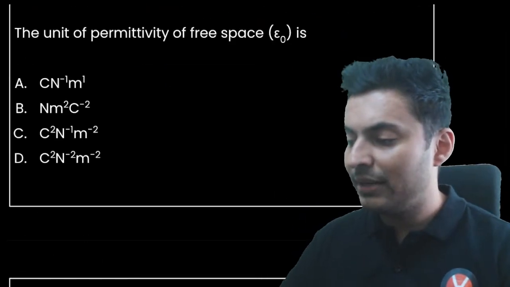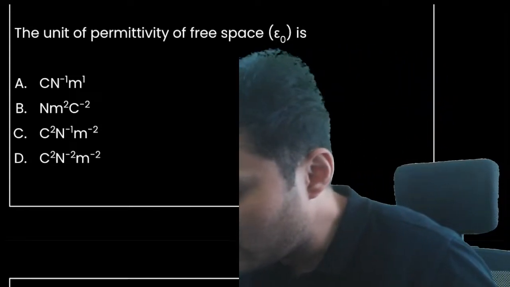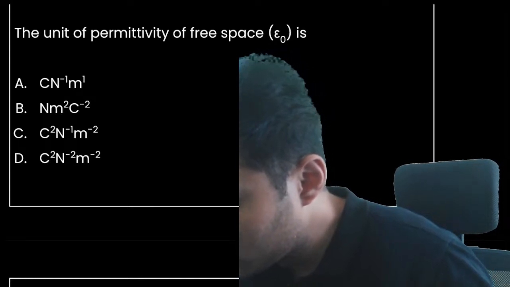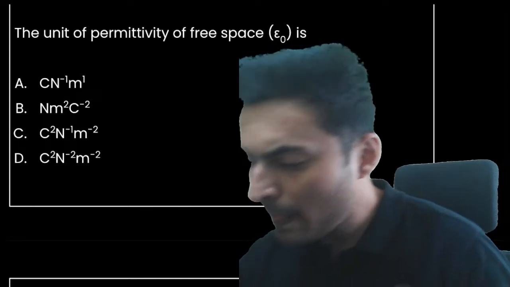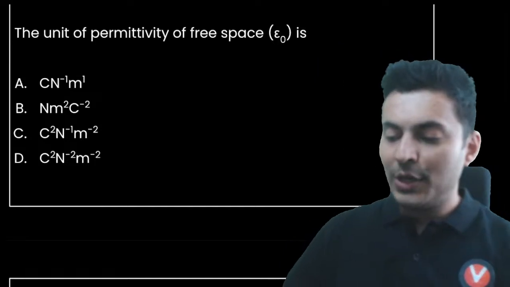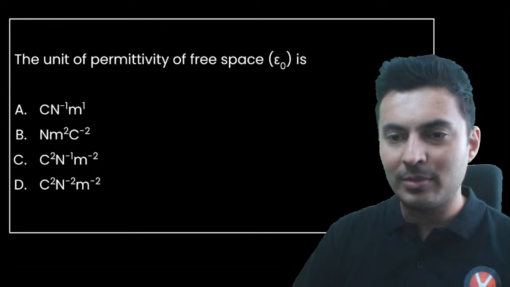The unit of permittivity of free space is... come on, my dear warriors. The unit of permittivity of free space is, okay, so for this, you can use the Coulomb's law formula. From that, you will get it.